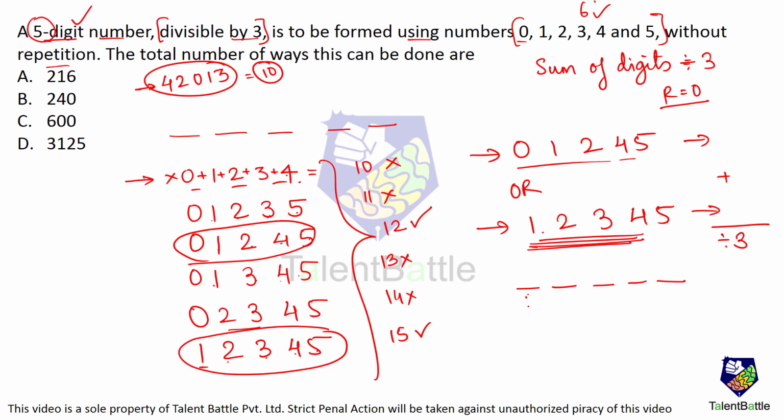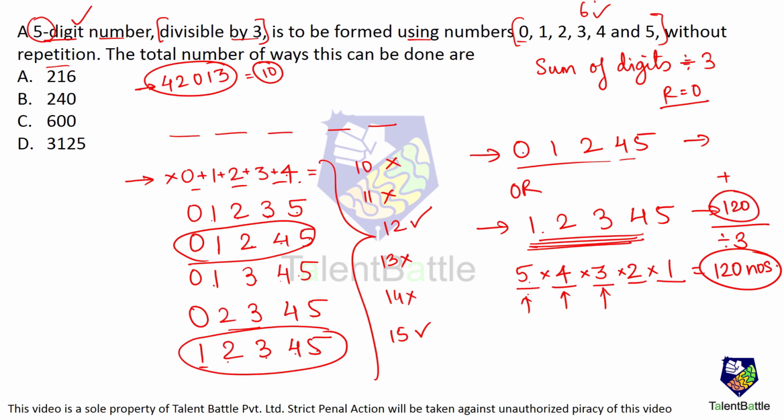5 digits are there. The first digit can be anything out of the 5. 1 digit used over here, so 4 digits remain. So the second digit can be any of the 4 digits that are remaining. Again 1 digit used over here, 3 digits remain, so 3 options over here. Again 1 digit used, 2 options over here, then the last digit comes over here. So total numbers that can be formed are nothing but 5 factorial. That comes out to be 120 numbers.